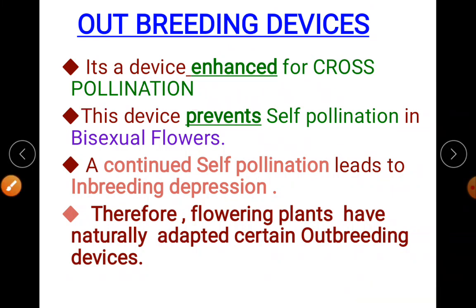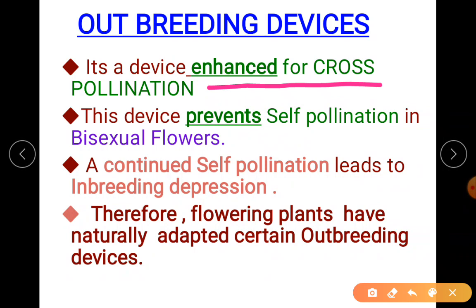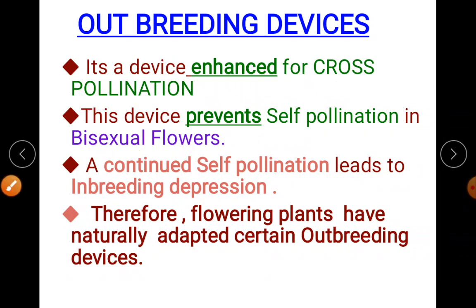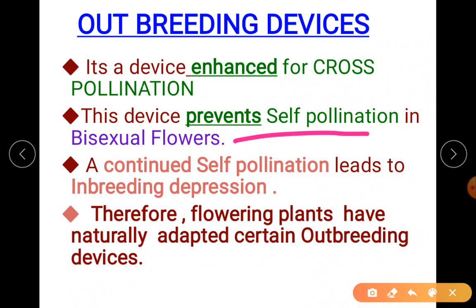Remember, this is the introduction part which you have to write. This device enhances cross-pollination and prevents self-pollination in bisexual flowers. It is very important to know why the device prevents self-pollination. Why? The answer is here.